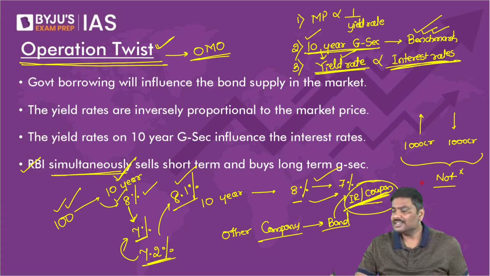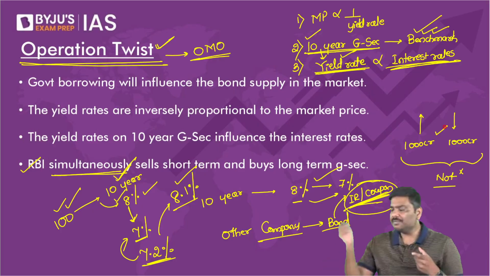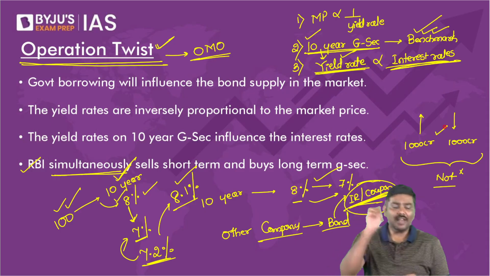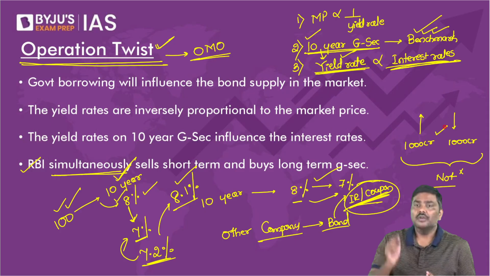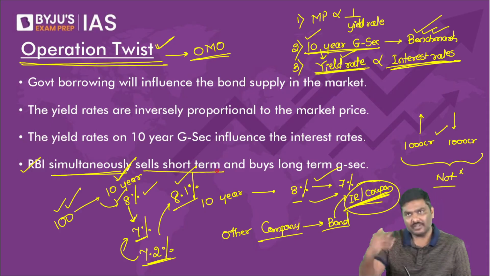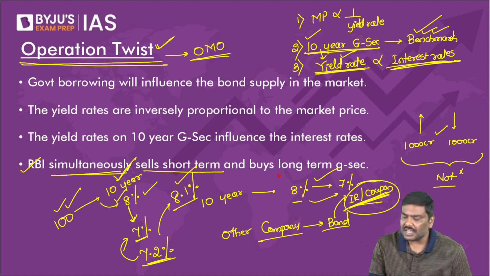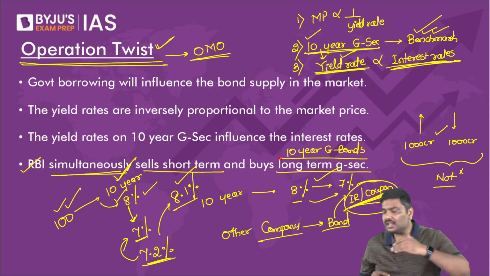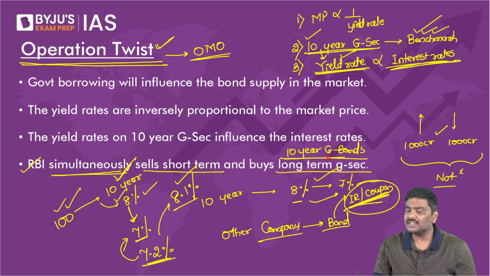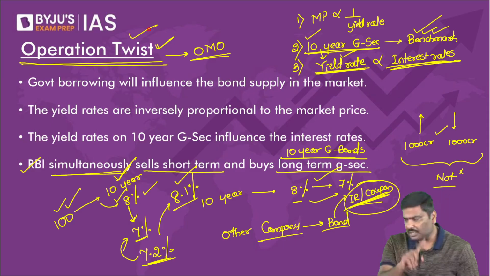So point number one, simultaneously, it will sell and purchase same value of government security. So it is a type of open market operation. Point number two, whenever RBI sells, this is very important. Whenever RBI sells, it will sell short-term bonds. And whenever RBI will purchase, it will purchase 10-year government bonds. I'll repeat it. Whenever RBI will sell, it will sell short-term bonds. And whenever RBI will purchase 10-year government bonds under Operation Twist.